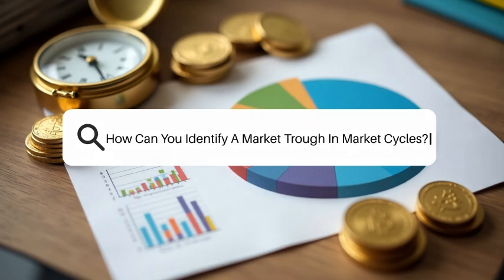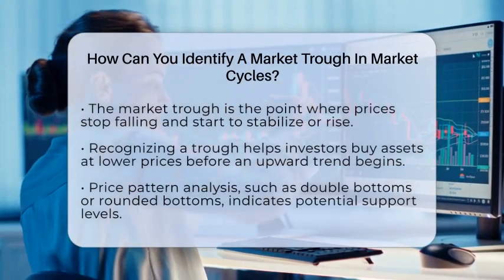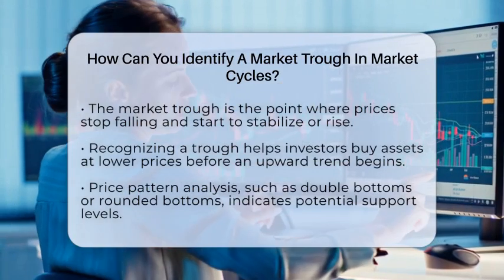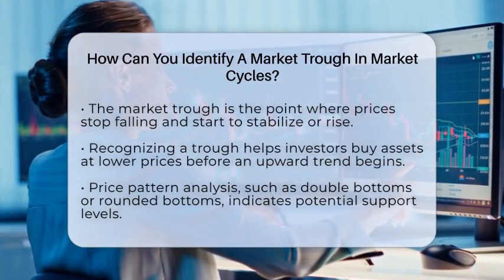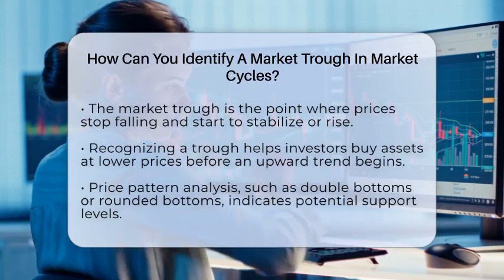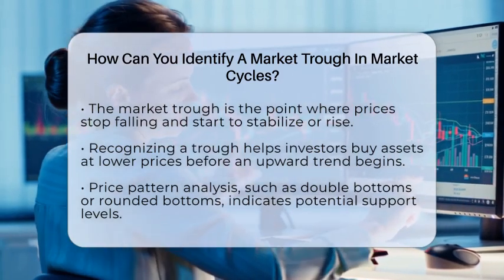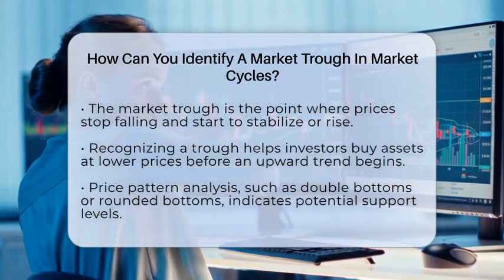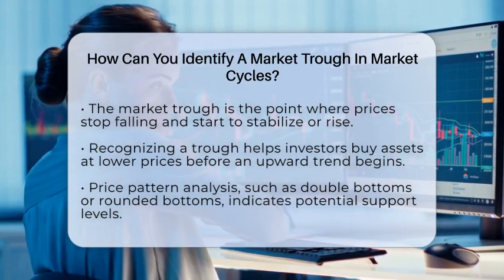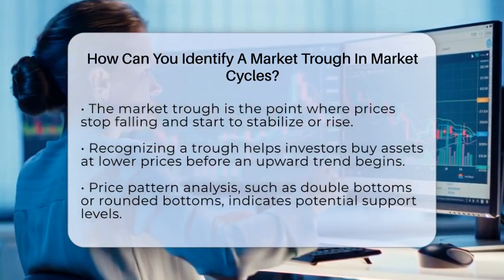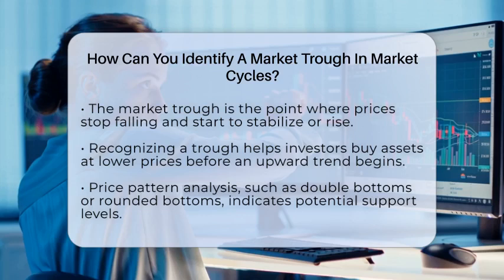How can you identify a market trough in market cycles? Imagine standing at the edge of a long, downward slope in the market, wondering when it will level off and start climbing again. That point where prices stop falling and begin to stabilize or rise is called a market trough. Recognizing this moment is key for investors who want to buy assets at lower prices before the market moves upward again. But how do you spot it? Let's explore some clear signs and methods to identify a market trough.